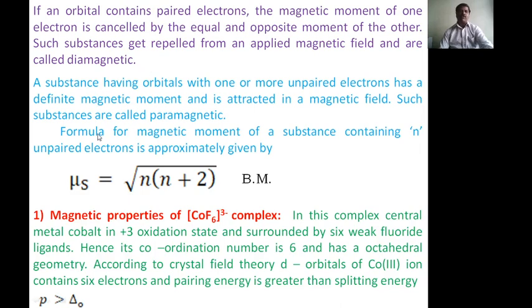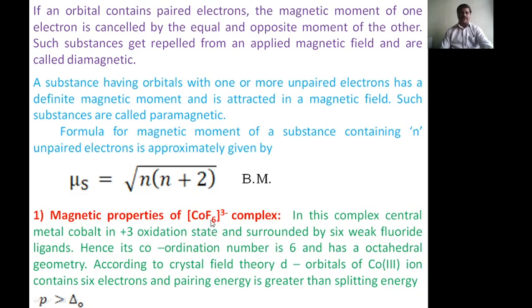Now the formula for magnetic moment of a substance containing n number of unpaired electrons can be given by mu s is equal to square root of n into n plus 2, in Bohr magneton. Here n is the number of unpaired electrons present in the particular complex. Now we have to study the magnetic property of particular complexes. The first complex is